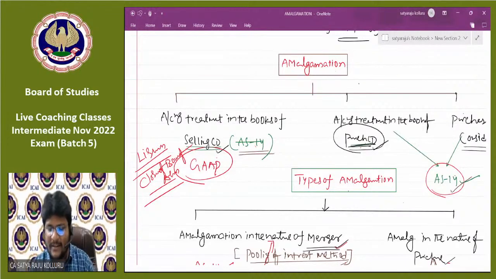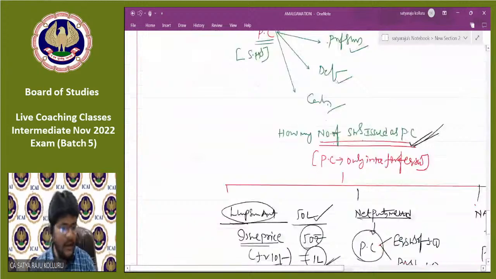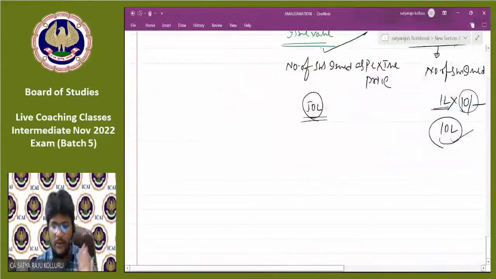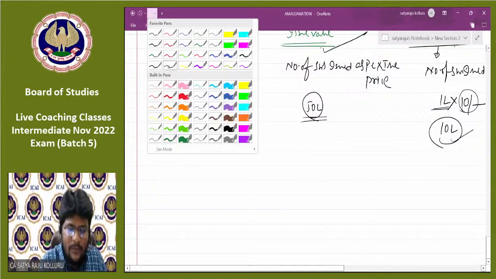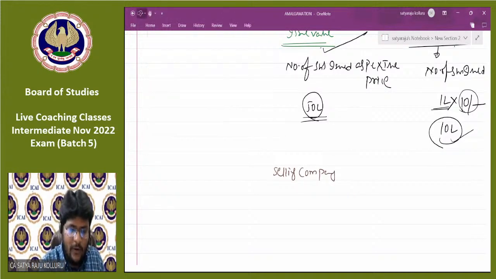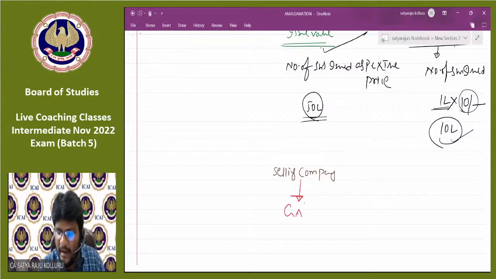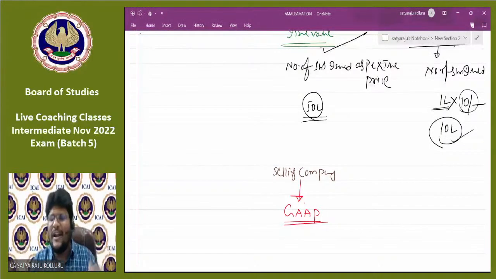With me, guys? Right. Sir, one more thing before leaving the session. One more thing I just want to tell you. Sir, you told that in accounting treatment in the books of selling company, we are just following generally accepted accounting principles, GAAP, right? Then what are you trying to cover here, sir?